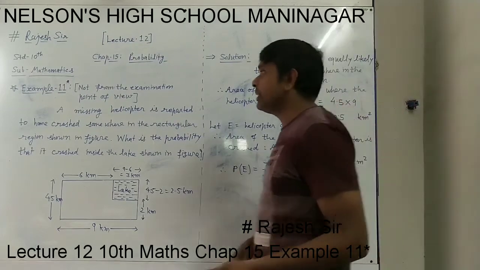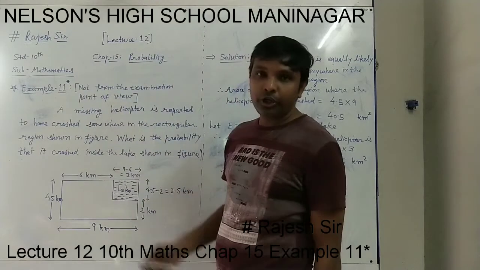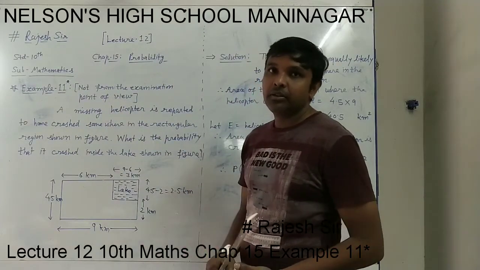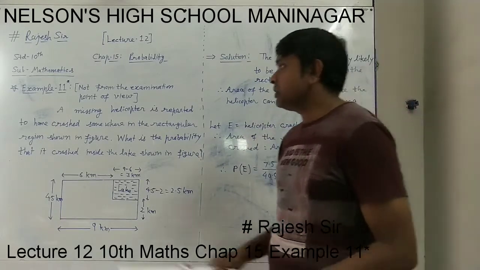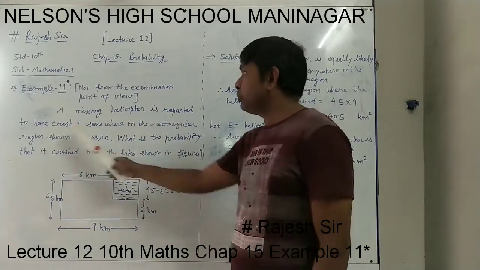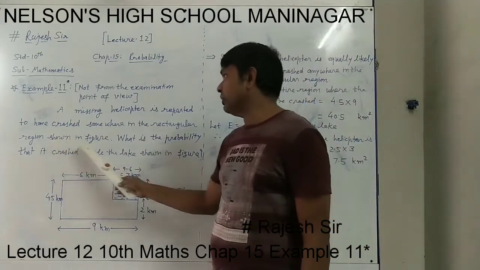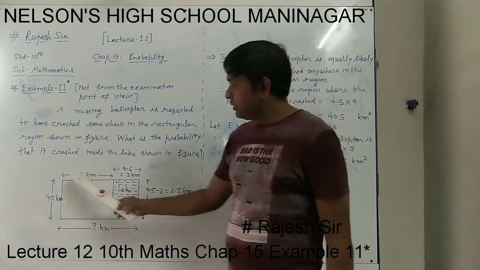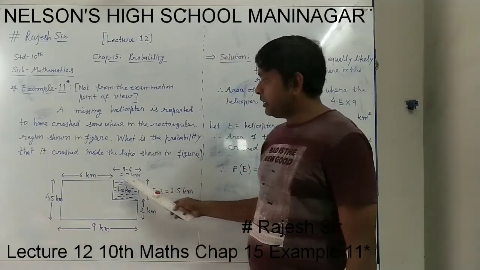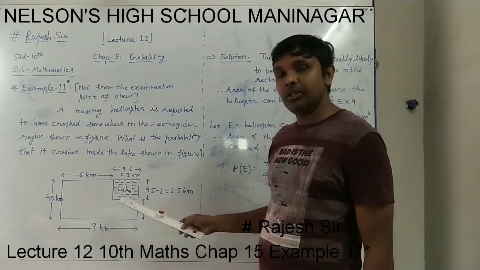Now again we will see Example 11 with the star, which is again not from the examination point of view, but we will understand it to make our concept very clear here. In this, a missing helicopter is reported to have crashed somewhere in the rectangular region shown in the figure. This rectangular region is given. Anywhere in this rectangular region, a helicopter has crashed.